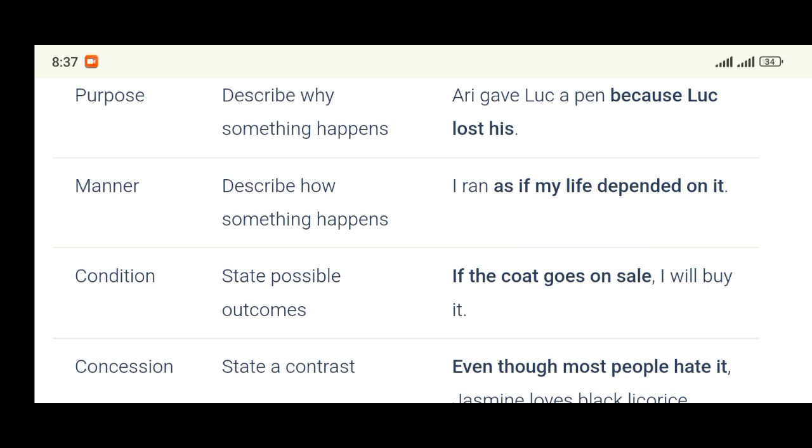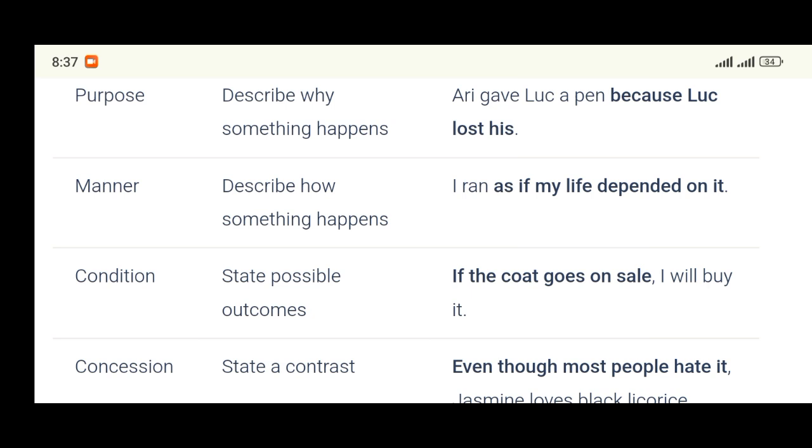Let me repeat them. As if, as though, like, etc. So those are some of the subordinators that can start what? Adverbial clause of manner. That is just it.